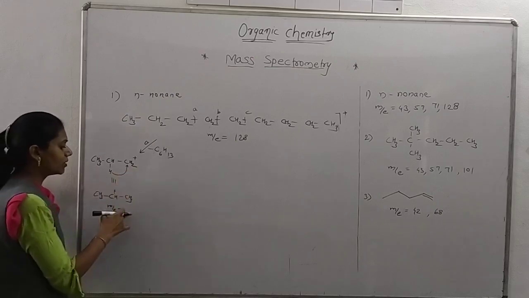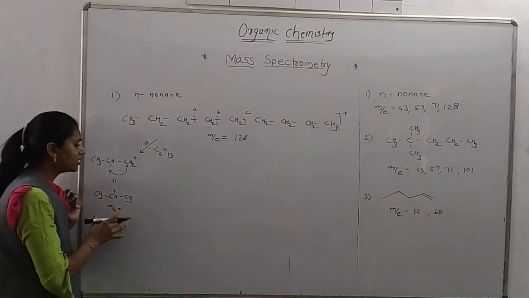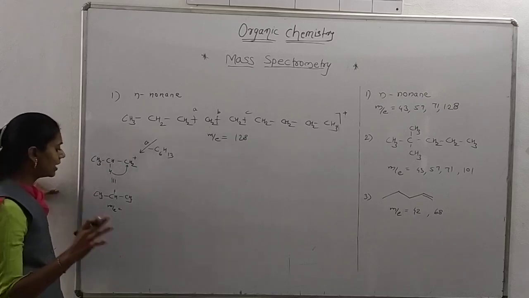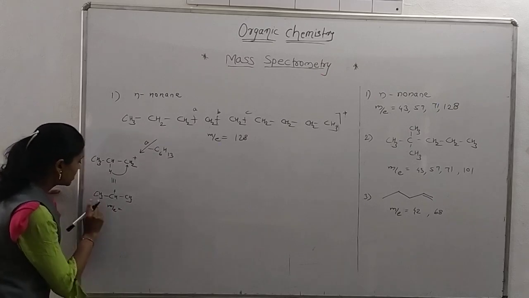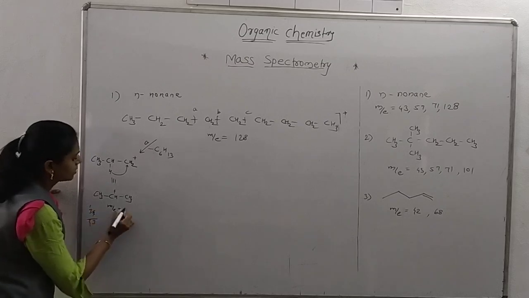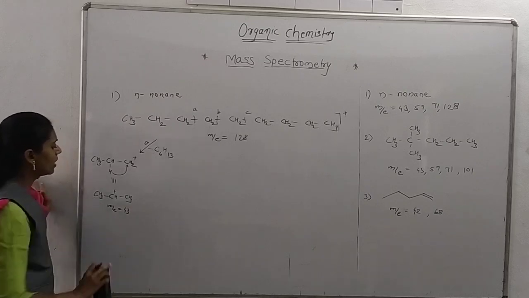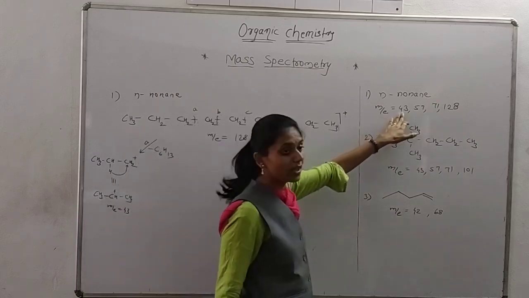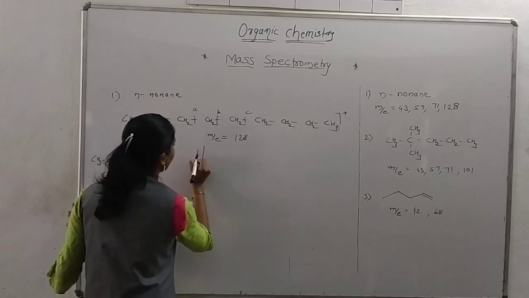Actually the M by E value of both primary and secondary is the same, but the most stable compound is formed and it will be recognized in the mass spectrometry. So it is collected. So 36 plus 7, 43. As we are getting here, the M by E value of this cation is 43, and we have given a 43 value. Next we are doing B path.